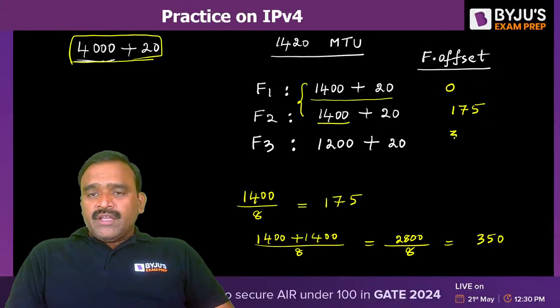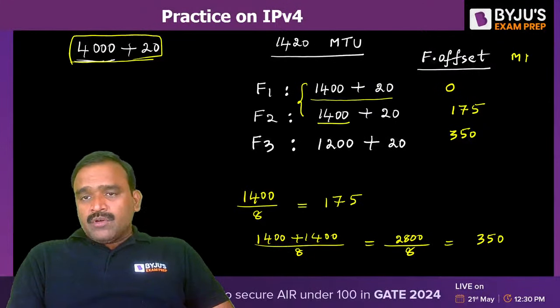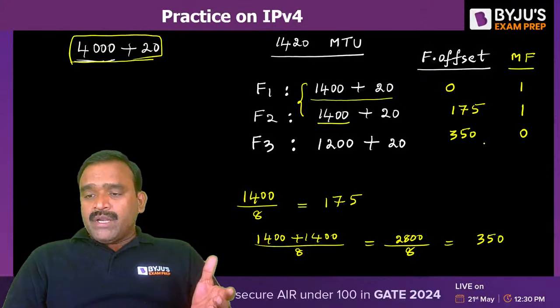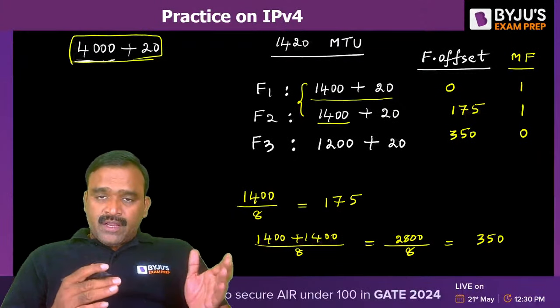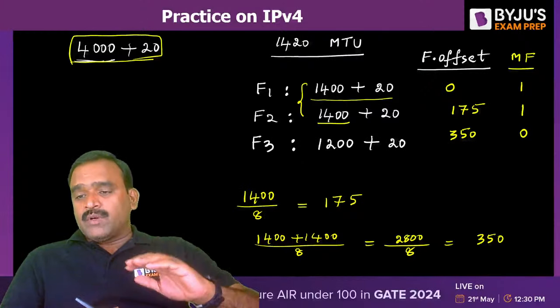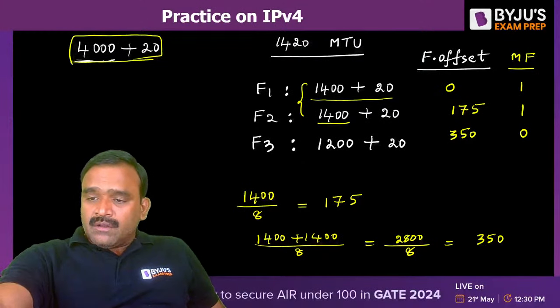So 350 is a fragmentation offset for the last fragment. And what about the MF bit? MF bit for the first fragment will be 1, second fragment is 1, last fragment is 0. MF, or M bit, indicates whether more fragments are there or not. So last fragment 0 means there are no more fragments further. That is the meaning. Okay.